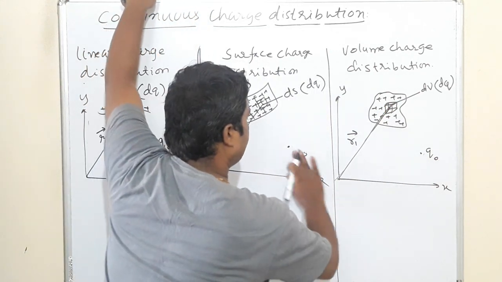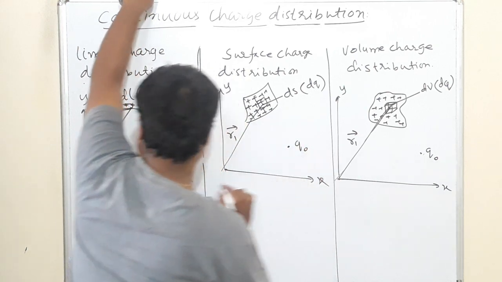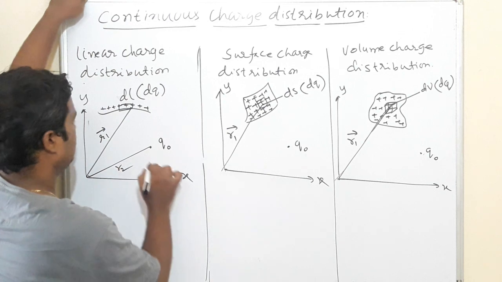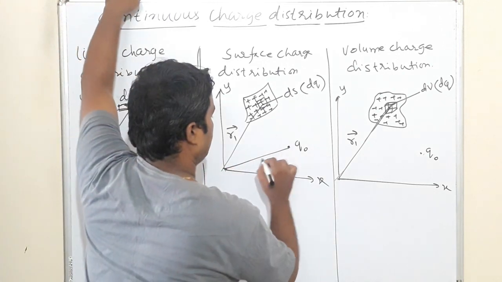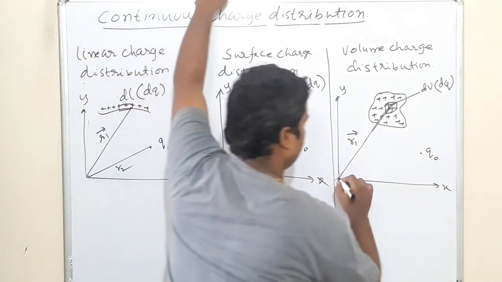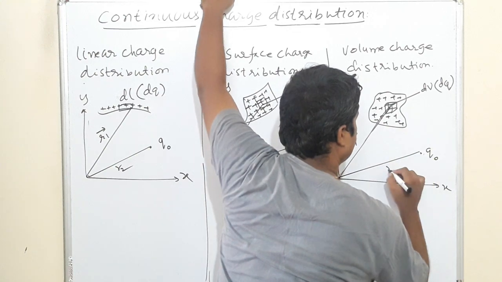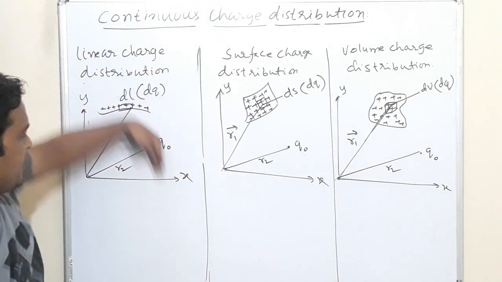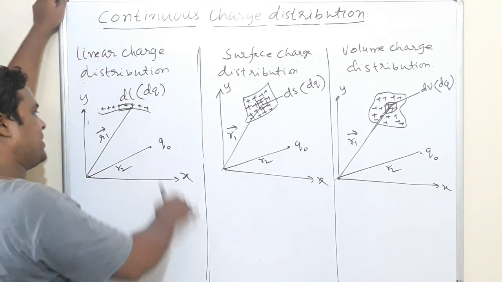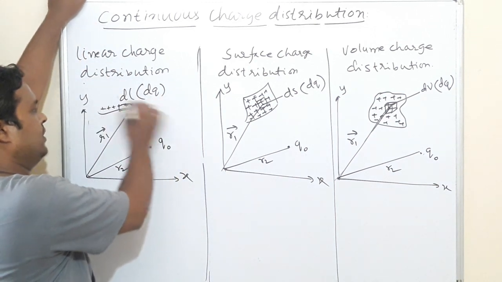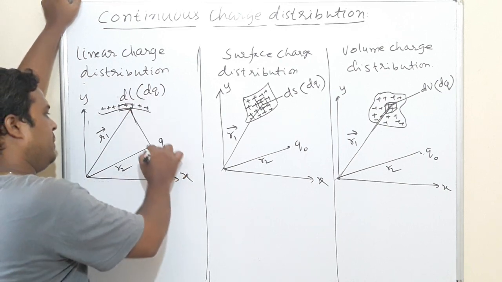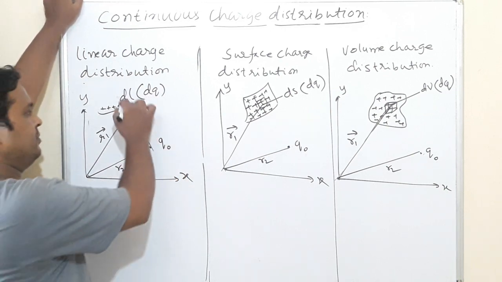In all three cases, let me take the position vector of Q naught as R2. This is R2, this is R2, and this is R2. This distribution will exert the force on Q naught in this direction because Q naught is positive. This is also a positive charge distribution, so the force will be exerted in this direction.